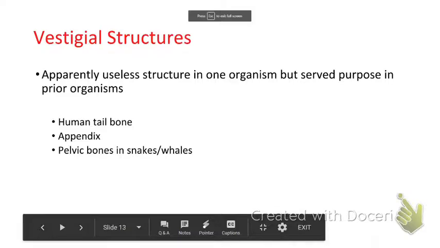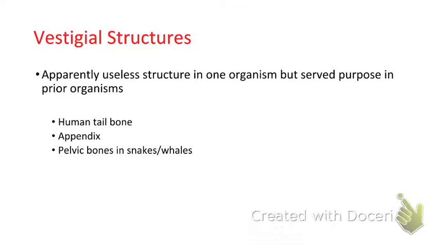Vestigial structures. These are structures that are left over from previous ancestors and no longer used, so eventually, through evolution, they might go away. The human has no reason for a tailbone. We also have an appendix that we don't really use.